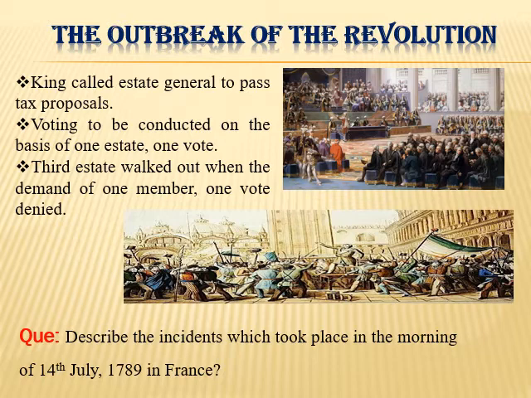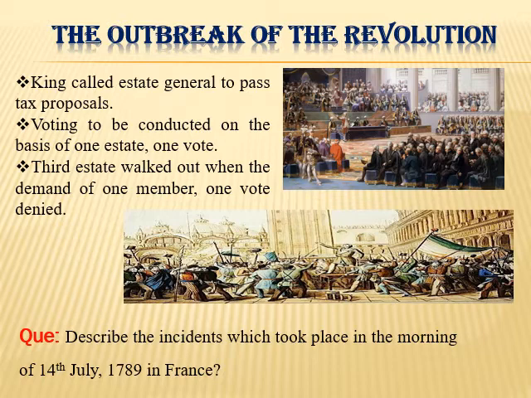Then in the countryside, rumors spread from village to village that the lords of the manors had hired bands of brigands to destroy the crops. So, hearing these rumors, peasants attacked many places in France. The peasants looted grain, hoarded grains, and burned the documents containing the records of the manorial dues. Due to all this, a large number of nobles moved to neighboring countries.